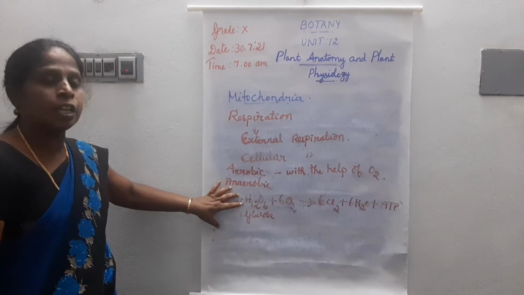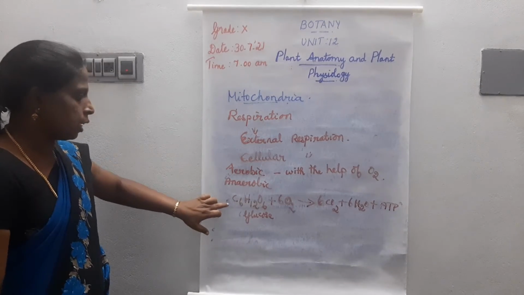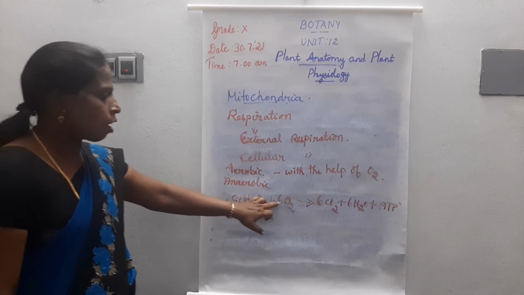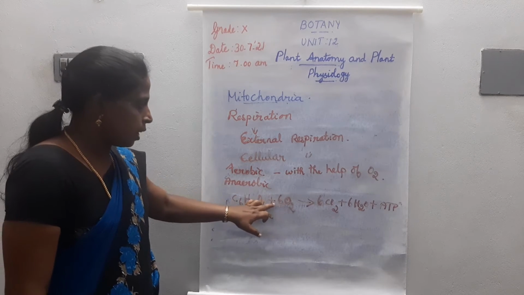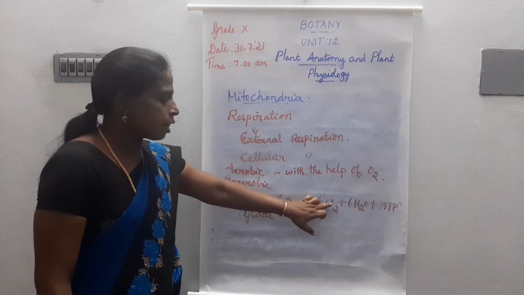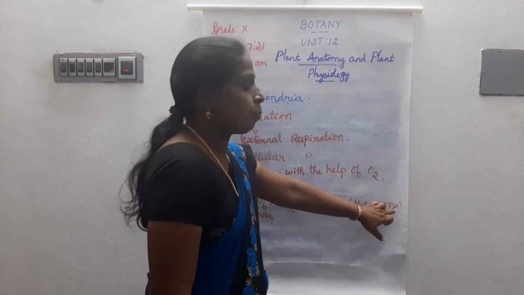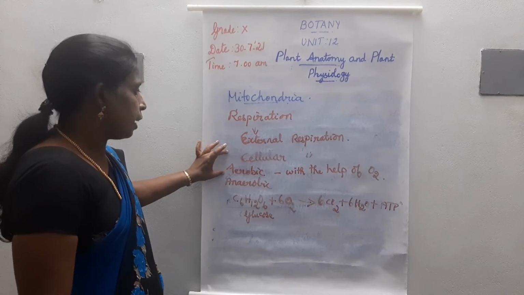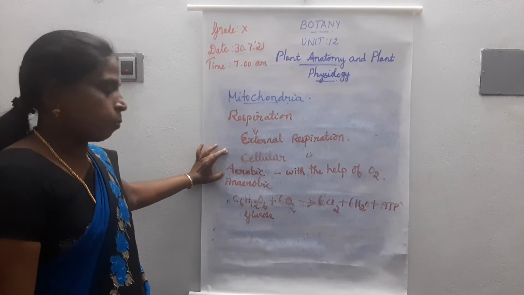This is the chemical equation for aerobic respiration. That is, C6H12O6, which is glucose, is oxidized with oxygen, plus 6O2 gives 6CO2 plus 6H2O plus ATP. ATP is energy. This is the chemical reaction for aerobic respiration.